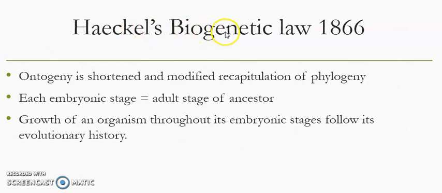Next is the biogenetic law. This law was presented by Haeckel in 1866. Ontogeny is actually the shortened and modified recapitulation, meaning repetition, of a phylogeny. Each embryonic stage is equal to the adult stage of an ancestor, and the growth of an organism throughout its embryonic stages follows the evolutionary history. The development of the whole organism is just the same as what happened during its evolution.